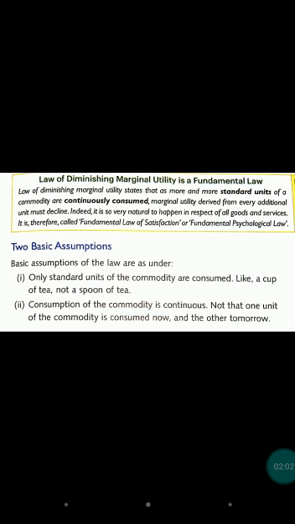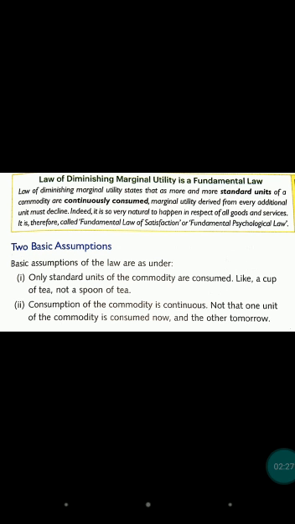So the satisfaction which the consumer is deriving from the consumption of water goes on diminishing. So the law of diminishing marginal utility states that as a consumer consumes more and more units of the same commodity, the utility derived from successive units goes on diminishing.